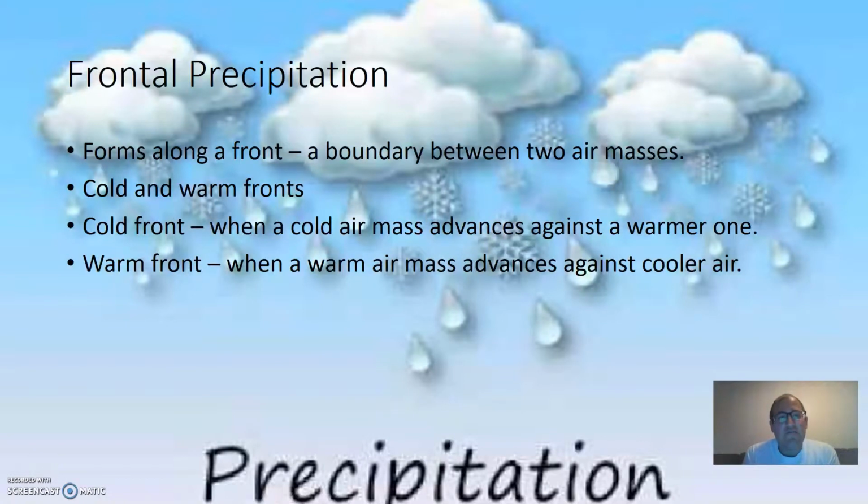The third one is frontal precipitation. Now, when you hear fronts, you always think of warm fronts, cold fronts, but do we really know what that means? So it forms along a front. So a front is a boundary between two air masses, either warm or cold. So yeah, they're cold or warm fronts. A cold front is when a cold air mass advances against a warmer one, and the warm front is the opposite, when a warm air mass advances against cooler air. It is very important to know the key differences between these two.